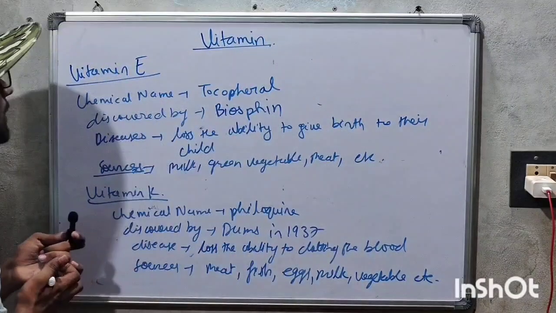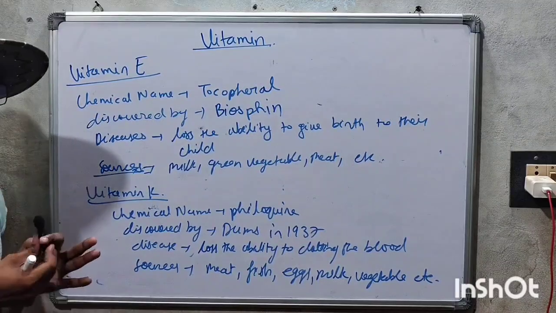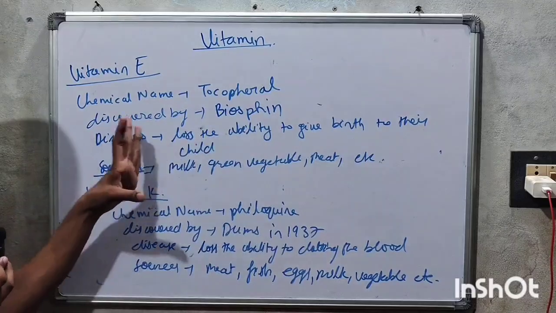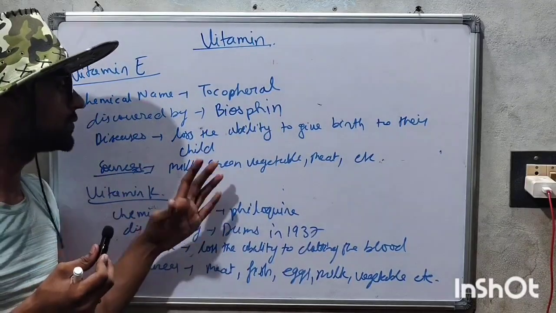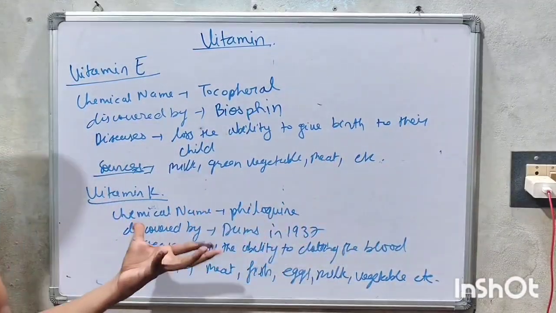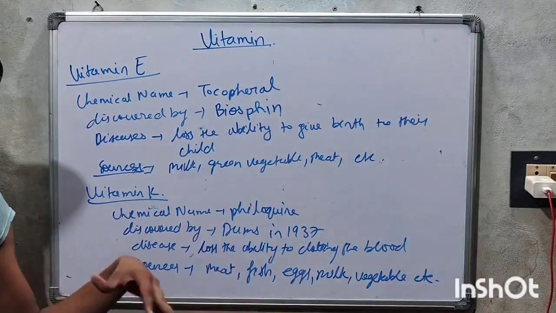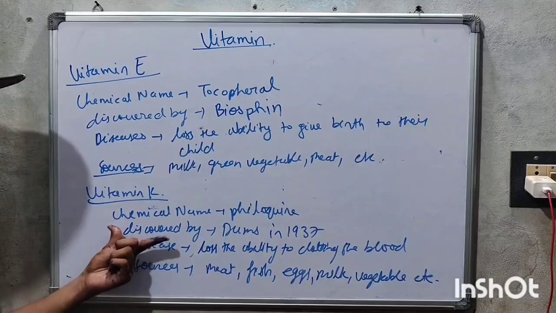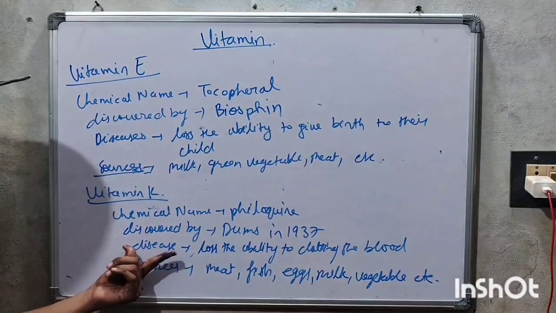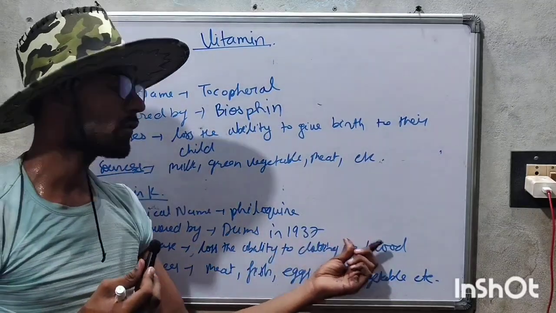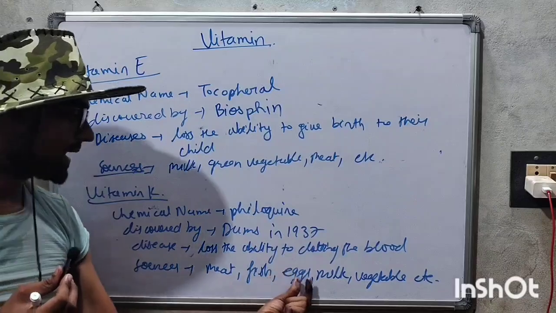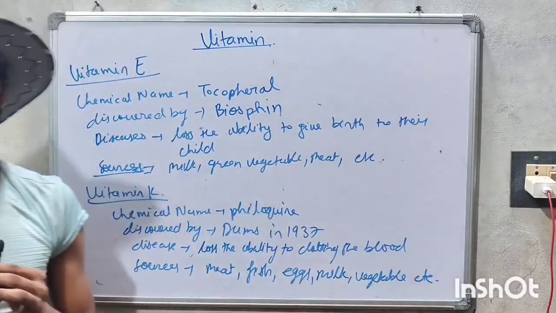So this is vitamin E and K. Vitamin E: its chemical name is tocopherol, discovered by Bishop, and the disease is losing the ability to give birth to their child. Sources are milk, green vegetables, meat, etc. Vitamin K: its chemical name is phylloquinone, discovered by Dam in 1937. The disease is losing the ability for clotting of blood. Sources: meat, fish, egg, milk, vegetables, etc.